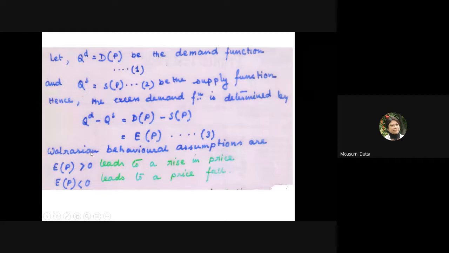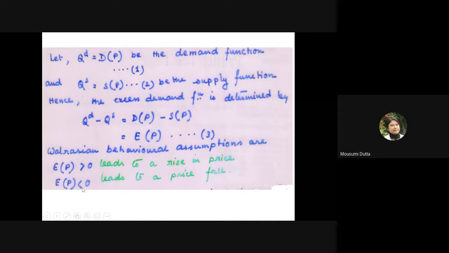Next, the Walrasian behavioral assumptions are: E(P) greater than 0 means if excess demand is positive, that leads to a rise in price. The thing which we discussed so far: if there is an excess demand, the price will go up.